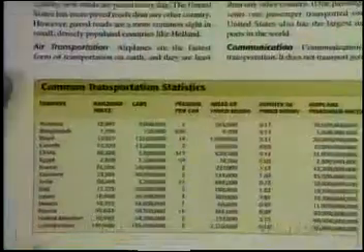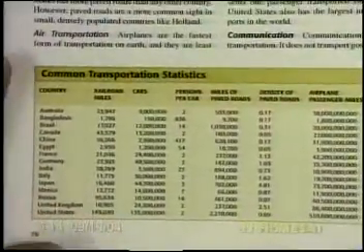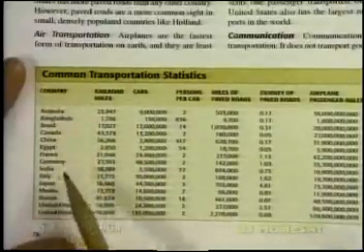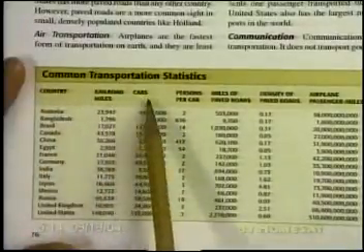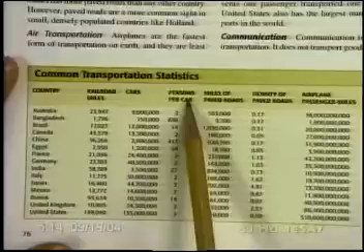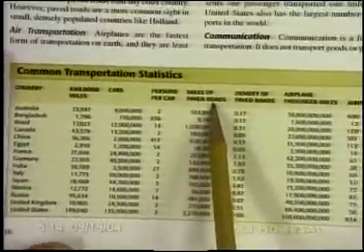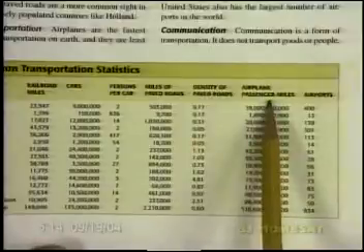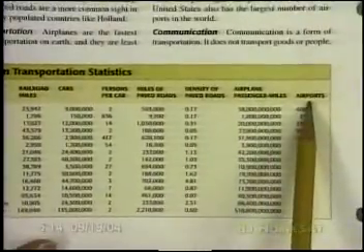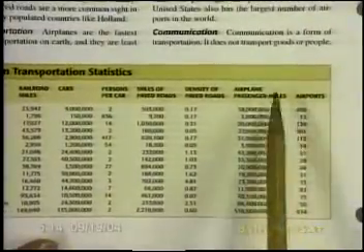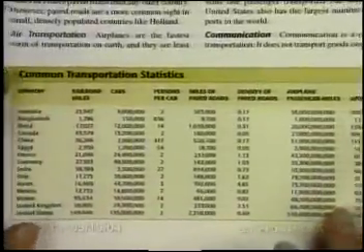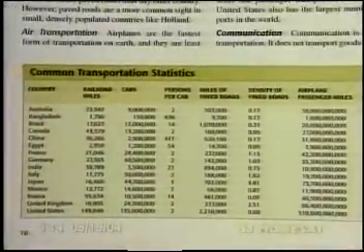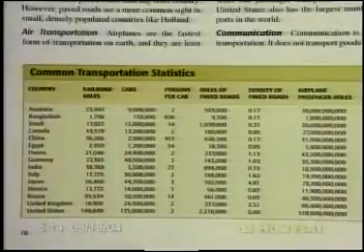And we want to take just a moment to look at some international transportation statistics. And here we have our countries in alphabetical order: railroad miles, cars, persons per car, miles of paved roads, density of paved roads, airplane passenger miles, and airports. Okay, so this is how much traveling is done by passengers. All right, let's use this to answer a few questions.